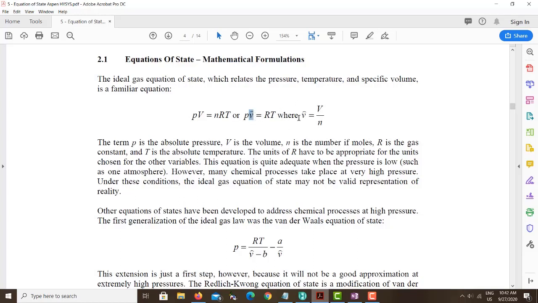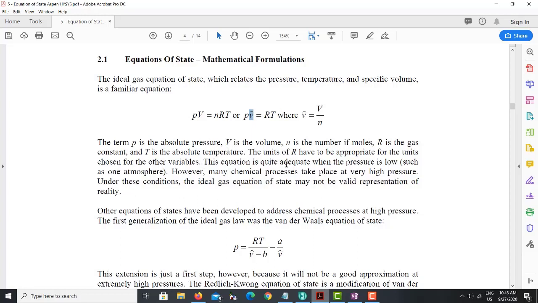Which is represented by V, or molar volume. You can say molar volume also; molar volume is easy to understand. So molar volume for each component is nothing but the volume divided by the number of moles of that component. Here P is absolute pressure, V is the volume, n is the number of moles, R is the gas constant, and T is the absolute temperature. The unit of R has to be appropriate for the units chosen. The value of R depends on what units you choose for temperature, pressure, and volume.